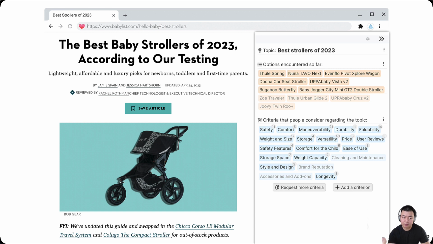Now let's walk through Selenite using the baby stroller example.